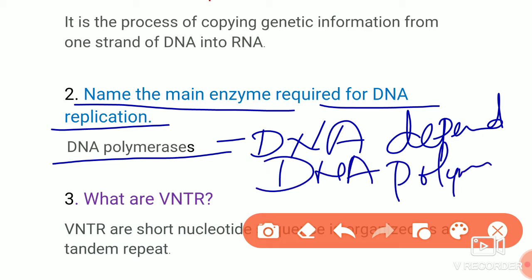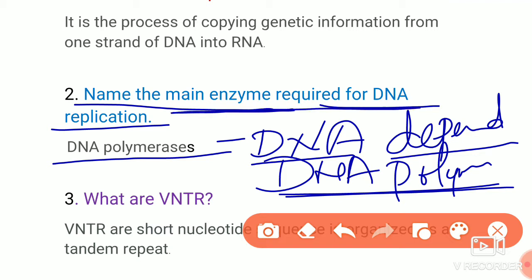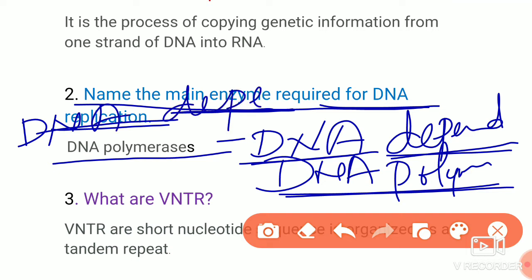You can also write it as a complete phrase, that is DNA dependent DNA polymerase enzyme is the main enzyme which is required for DNA replication. So here you can add the words DNA dependent.